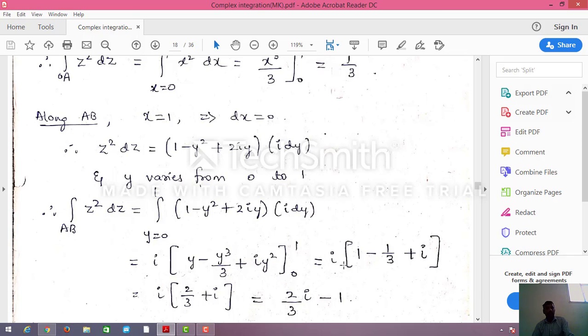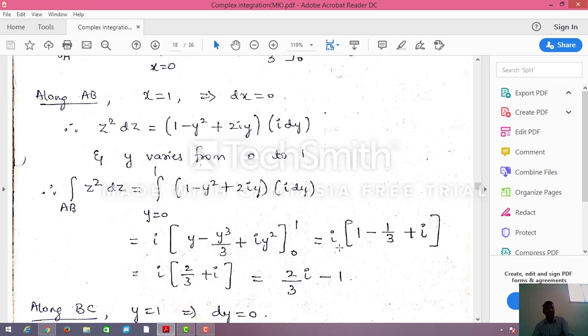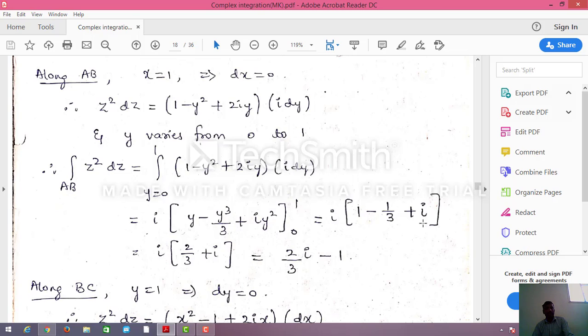Now i into, if you apply the upper limit, 1 minus 1 by 3 plus i y, and the lower limit is 0. That's the way: i into (1 minus 1 by 3 plus i). So i into this, 1 minus 1 by 3 is 2 by 3, plus i. So that equals 2 by 3 i minus 1.